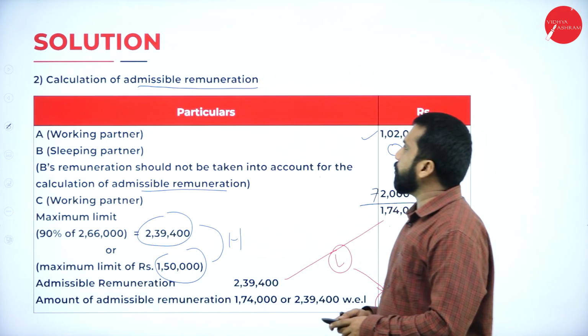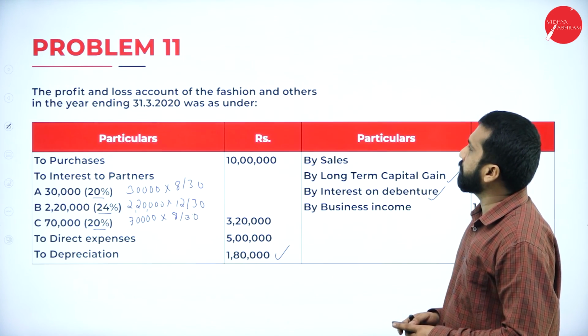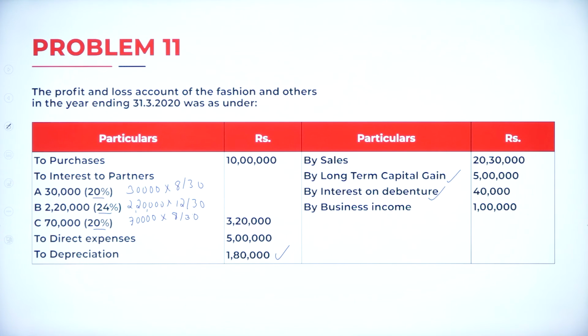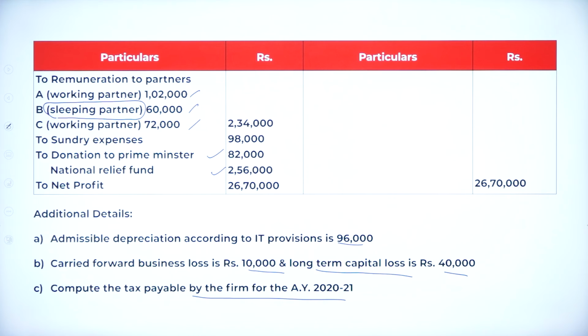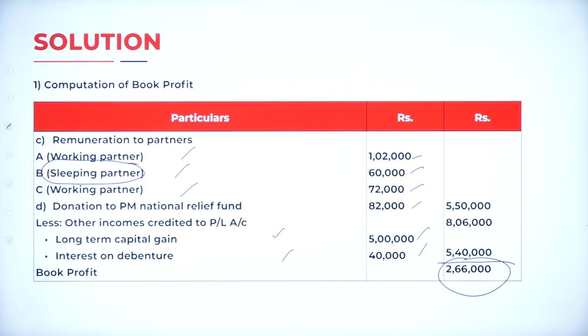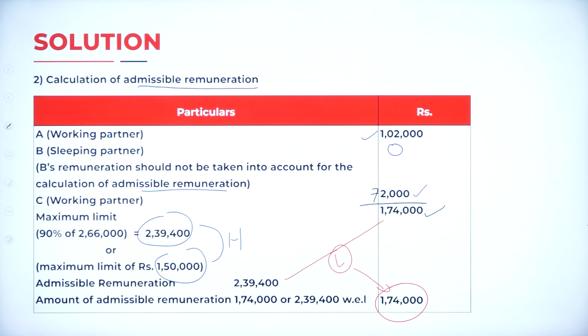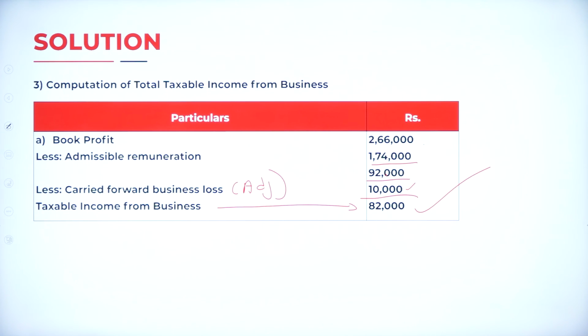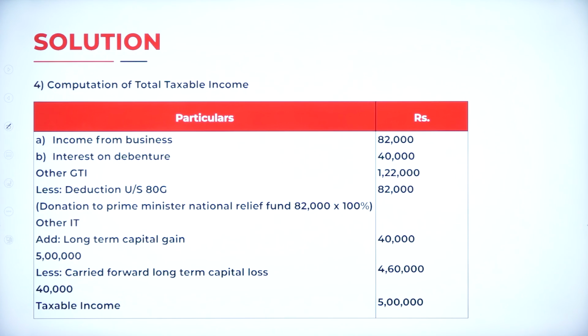Now, I'll go back to your previous slides. Problem number 11: your question, adjustment, your solution part, calculation of book profit, remuneration calculation, calculation of business income.